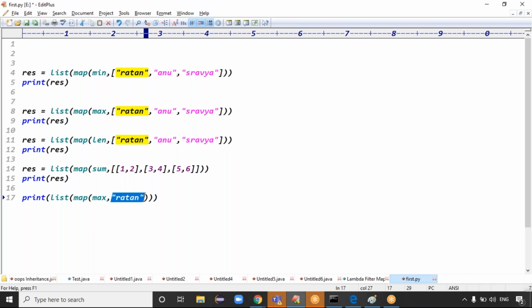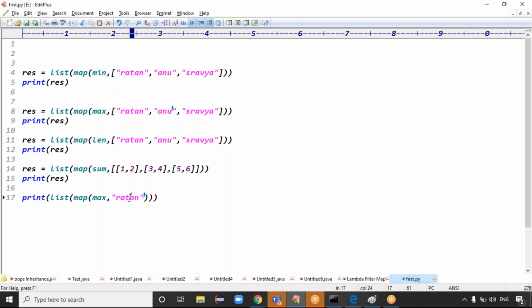It's not a single element, right? Because the input must be iterable data, and then max is applied on the iterable data. See here, max is applied on every element, right? But here you're giving only a single element, and what type of element is it? A string element. A string is iterable, which means it will take every character: R, A, T, A, N. In R, A, T, A, N, R is the maximum character, A is the maximum character.